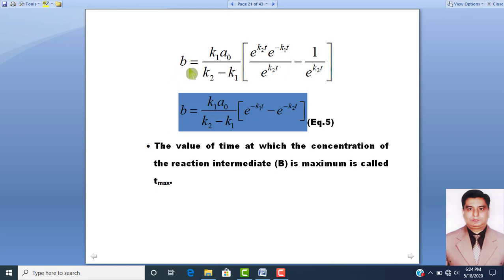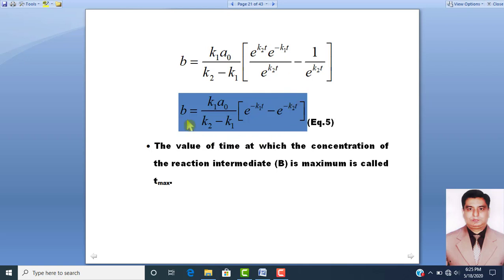So B will be equal to k1 a naught over k2 minus k1 into (e raised to power minus k1t minus e raised to power minus k2t). This is equation number 5, obtained by simplifying the above equation, because we have divided by e^(k2t).